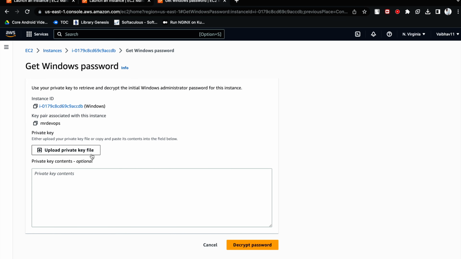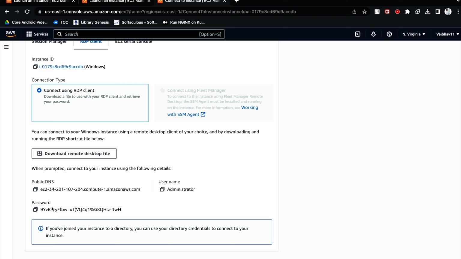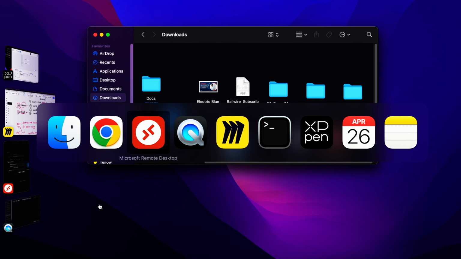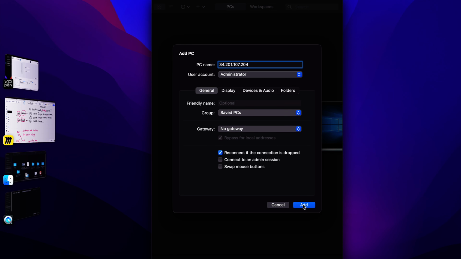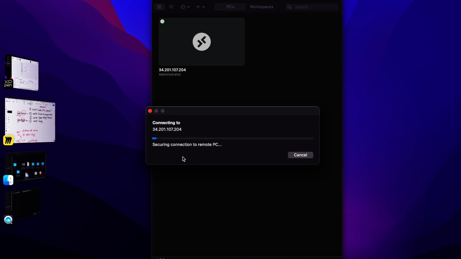So let's click on this and again try to generate this by choosing the PEM file. Let's click on decrypt password, and here we go. Just select this, copy this, and paste here. Once you are here, just click on add. Just click on add, and just double click on this, and it will start.